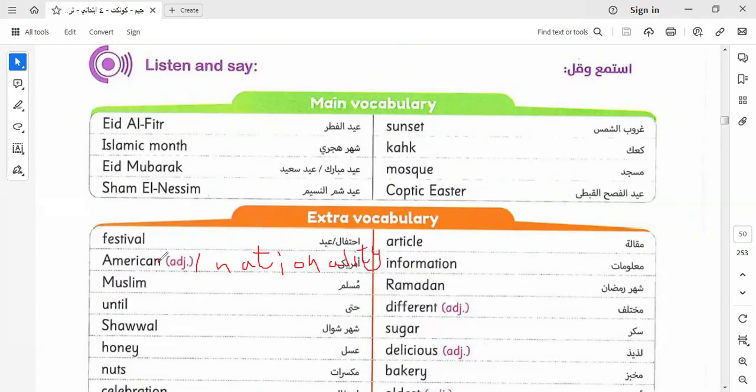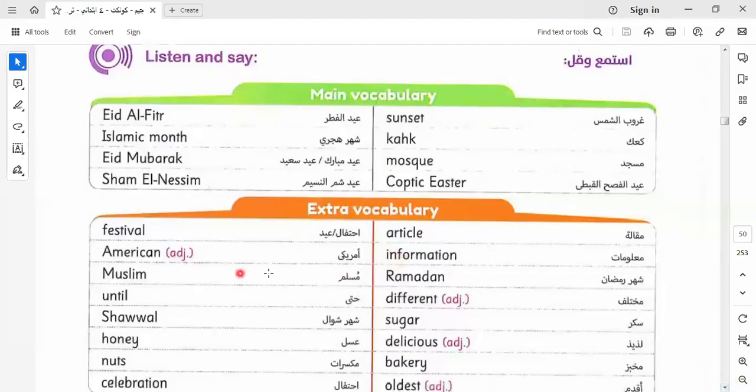We say here America without the article. In informal speech we say America, and the formal name of the country is United States of America. We can say United States of America, and we can also say Kingdom of Britain. Okay, we say United States of America.